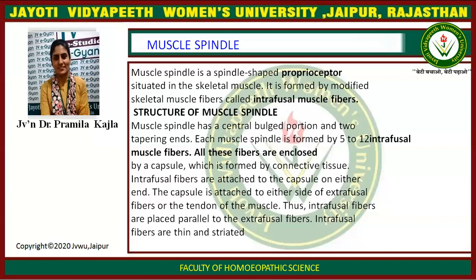Structure of muscle spindle. Muscle spindle has a central bulge portion and two tapering ends. Each muscle spindle is formed by 5 to 12 intrafusal muscle fibers. All these fibers are enclosed by a capsule formed by connective tissue. Intrafusal fibers are attached to the capsule on either end. The capsule is attached to either side of the extrafusal fiber or tendon of muscle. Thus, intrafusal fibers are placed parallel to the extrafusal fibers. Intrafusal fibers are thin and striated.